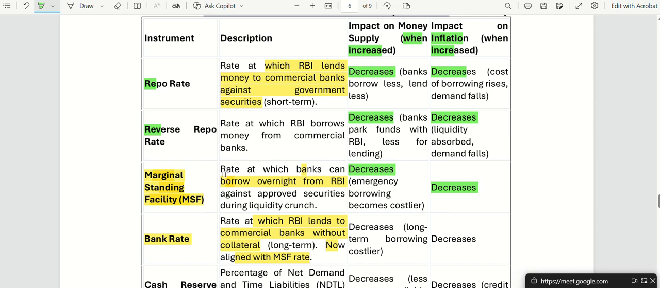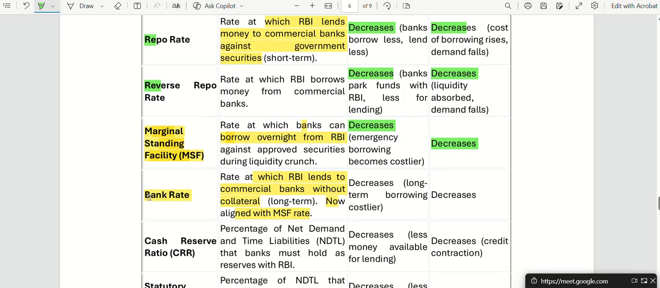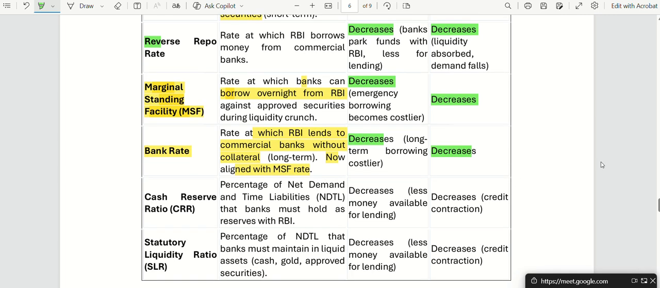Because marginal standing facility means the rate at which banks can borrow overnight. So urgently, if a bank needs money, only then they borrow this. But if the rate is high, why will a bank borrow from RBI, right? And when banks don't borrow, what happens? People also don't get money. So money supply is again decreased. What happens if the bank rate is increased? Same thing: money supply decreases, inflation also decreases.